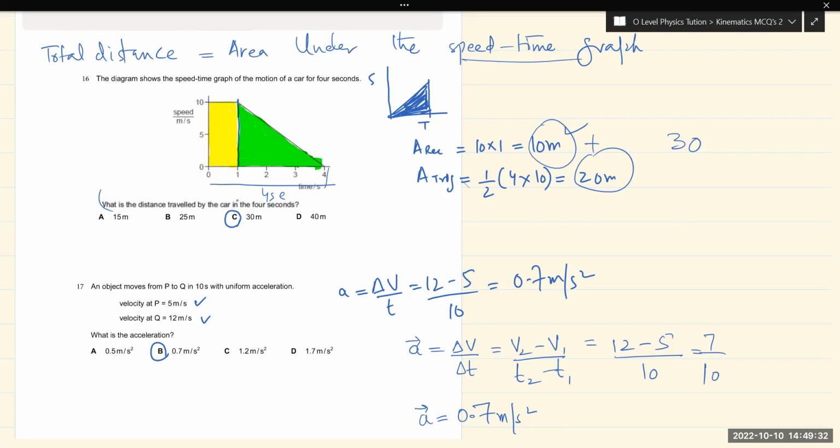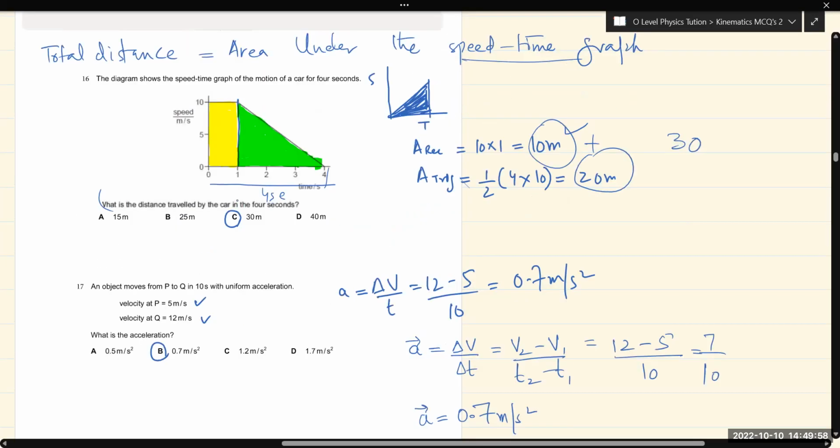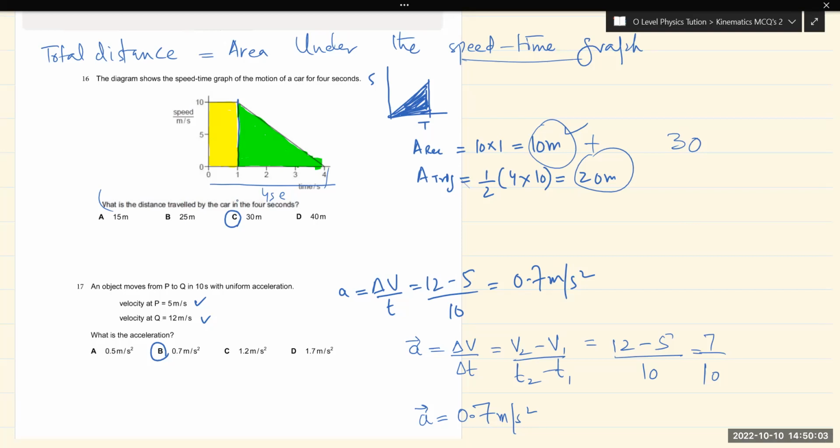You will calculate the area of this rectangle, length multiplied by width, 10 multiplied by 1, which is 10, and then the triangle, 4 multiplied by 10 divided by 2, which is 20. So we get 30 meters as the total distance traveled by the car in 4 seconds. This MCQ is related to the area under the speed time graph, which is equal to the total distance traveled by the object.